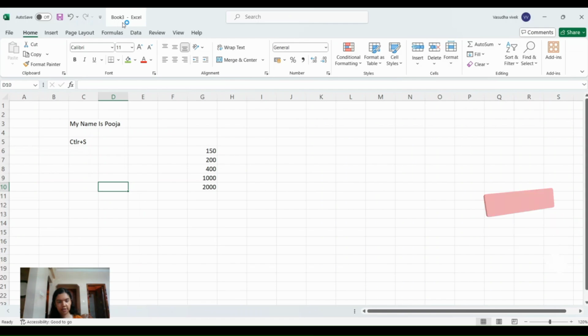And here on top, you can see the name of this workbook, Book 3. This is the title bar. And here there are also some shortcuts available for saving. If you press this, the book will get saved.